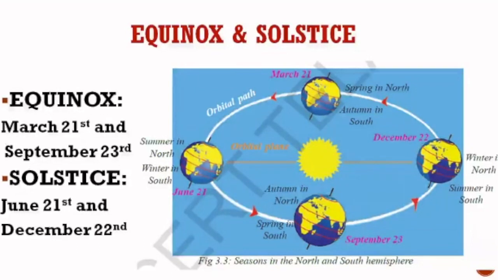And if you observe December 22nd and June 21st, here you have winter in the northern hemisphere and summer in the south. Again, in June 21st, you are having summer in the north, winter in the south. Now, you all know in summer, the day is long and the night is short. So, the day and night are not equal. Sometimes the day is long, sometimes the night is long. So, we call it solstice.